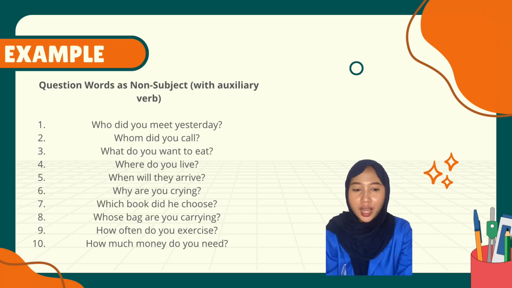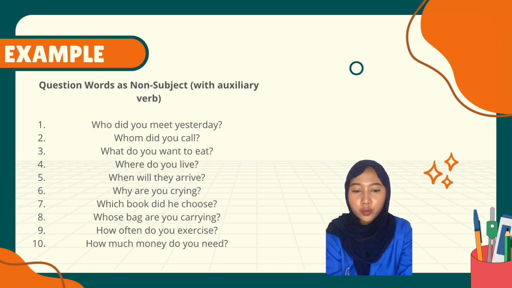Example, question word as non-subject with auxiliary verb. 1. Who did you meet yesterday? 2. Whom did you call? 3. What do you want to eat? 4. Where do you live? 5. When will they arrive?